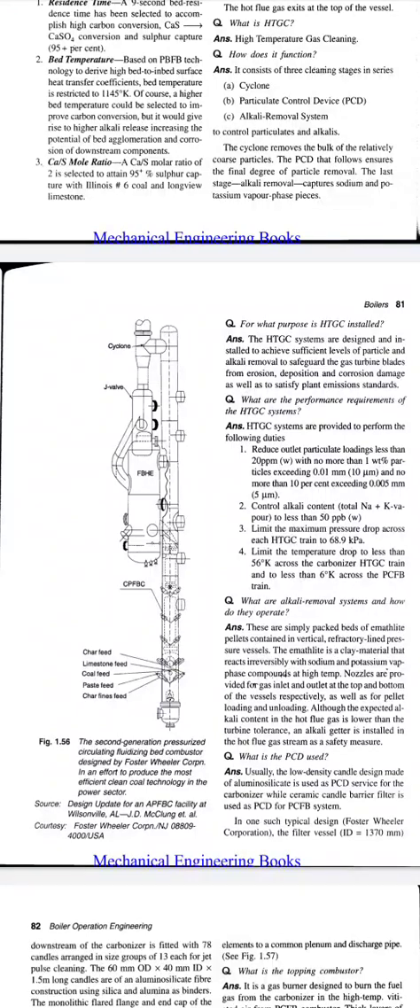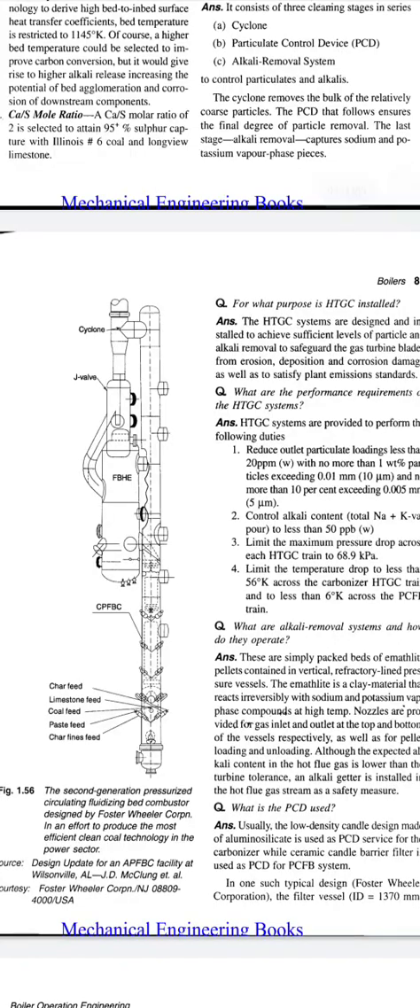Here we can see the second generation pressurized circulating fluidized bed combustor designed by Foster Wheeler Corporation in an effort to produce the most efficient clean coal technology in the power sector. And here we can see the FBHE on the left of the diagram. FBHE is the fluidized bed heat exchanger, and this is CPFBC.